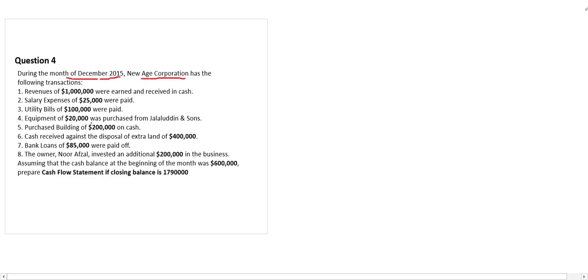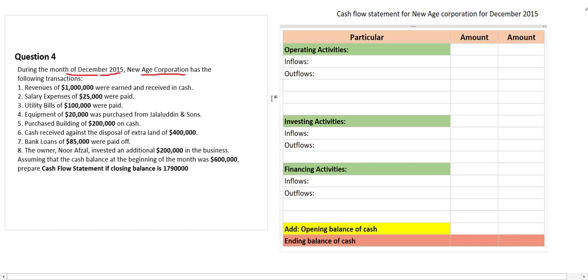Equipment bought 20,000. Equipment of 20,000 was purchased from Jalaluddin and Son, and so on. Rest of the information is given. So in order to solve it, point number 1, we have to draw the table. So let me draw the table. Now the table is drawn here. See, opening, operating activity inflow, outflow, investing activity and outflow, financing and so on, opening balance and ending balance.